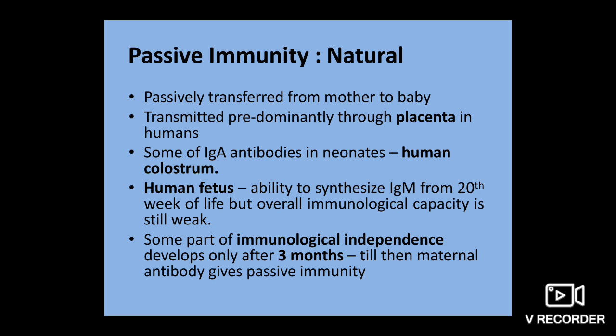Passive immunity. A newborn baby acquires passive immunity from its mother through the placenta or breast milk. The human fetus is able to synthesize IgM from the 20th week, but immunologically they are very weak. For the initial 3 months, maternal antibodies give passive immunity. Passive immunity is subdivided into natural and artificial.